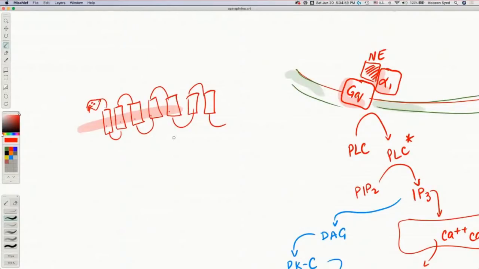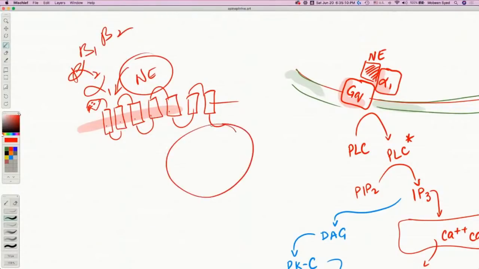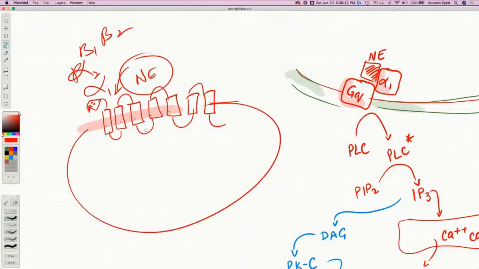This is a snake. So normally the norepinephrine would come and connect on the outer side of this, on the alpha 1 receptor or alpha 2 receptors or beta 1 or beta 2. And then inside the cell here, this serpentine protein would do a second messenger system, or would send a message inside the cell which would cause the action.